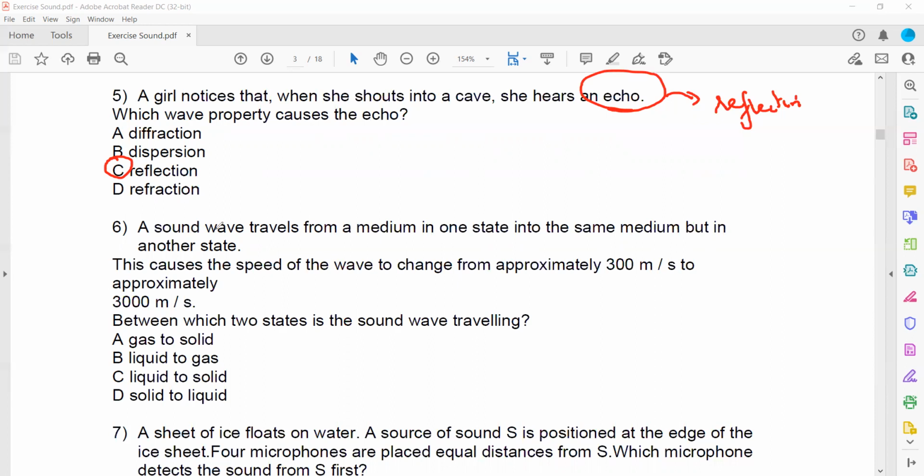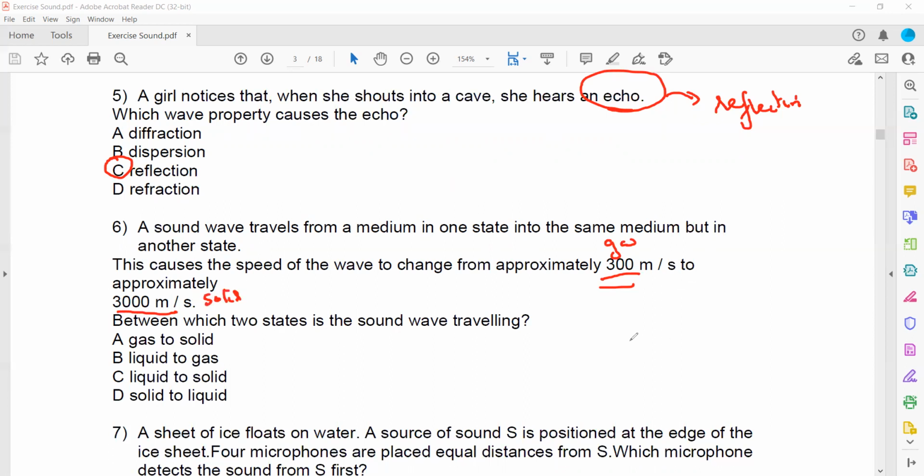In question 6, a sound wave travels from a medium in one state to another. This causes the speed of sound to change approximately from 300, the speed of sound in gases, to 3000, which is the speed of sound in solids.